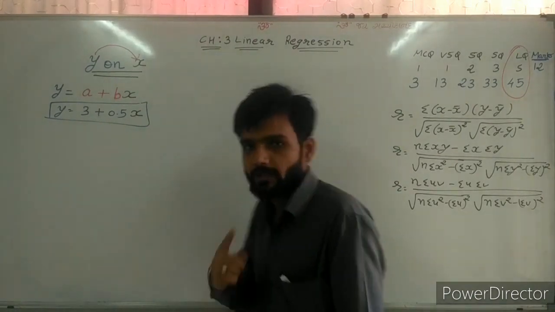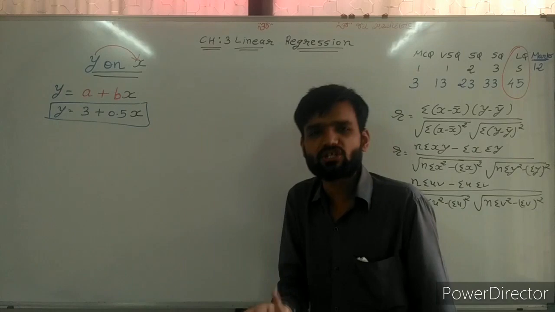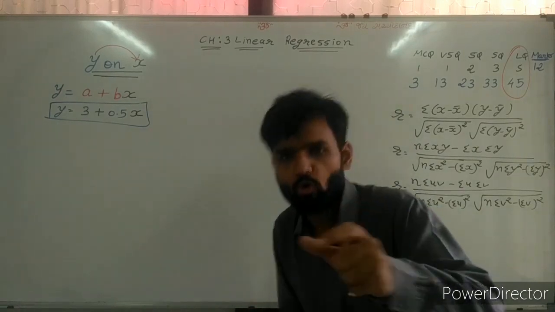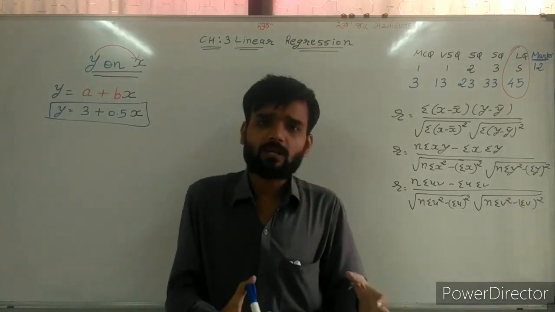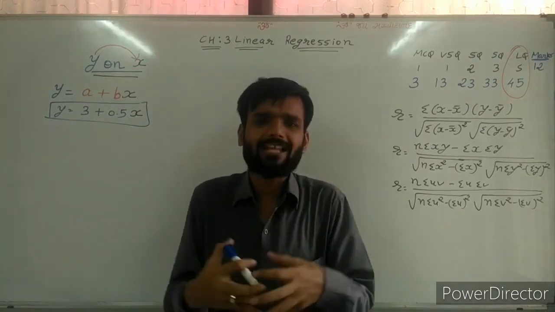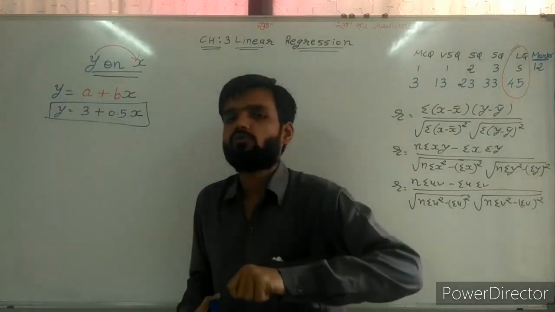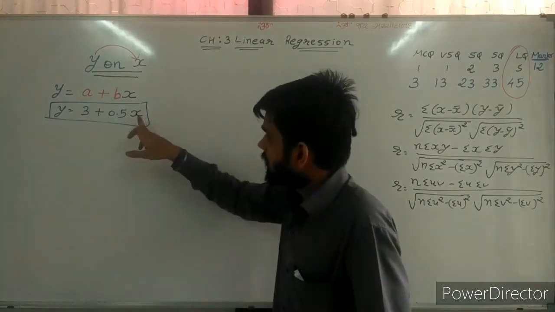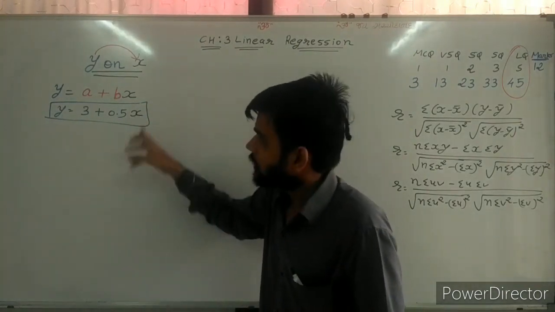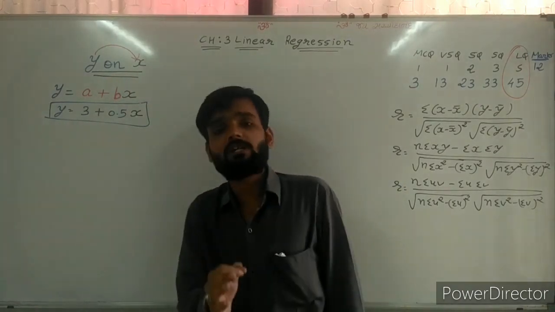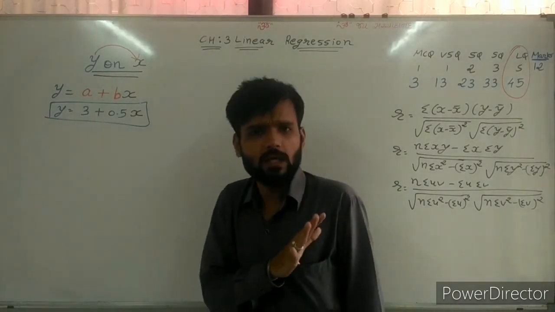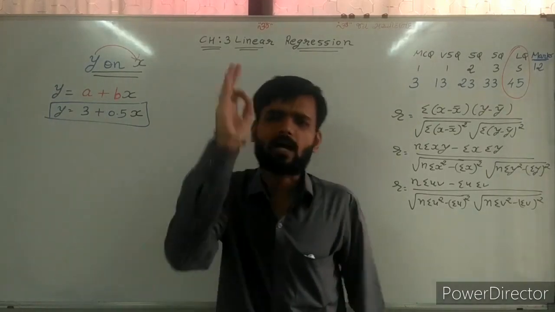And that's why we can say regression. What is regression? Regression shows the functional relation between x and y. In the second chapter, we find the strength between them. In this chapter, by changing the value of x, we can assume what the value of y is. This is the only difference between the two chapters. Otherwise, mostly the calculations are the same.